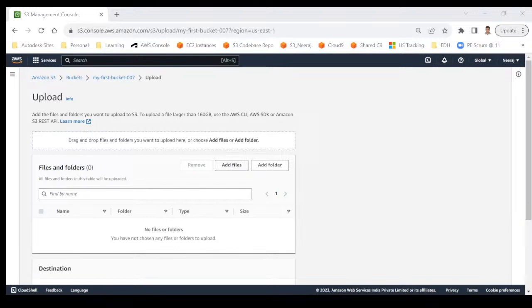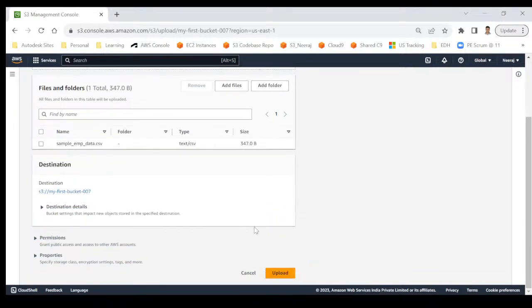Let me check if I have some text file. So I have some Excel sheets, or you can say CSV files. You can see that sample_employee_data.csv. This file contains some employee related data. You don't have to worry about what type of data it is, because later on when we will conduct our Python and PySpark classes, I will show you how to read this file, how to process this file. But as of now, just think we are simply uploading a file. So select this file, click on open, and now you can click on upload.